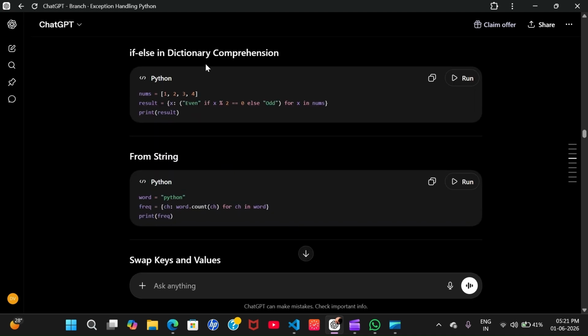If else in dictionary comprehension. So what is in this? Iterating over nums for x, and x will be printed here, and even or odd, so it will ultimately print pairs, where the key will be 1 and the value will be according to the number, even or odd. Then it means 1 and odd. Then the other pair will be 2 even. The other pair will be 3 odd. If you want, let me show you.